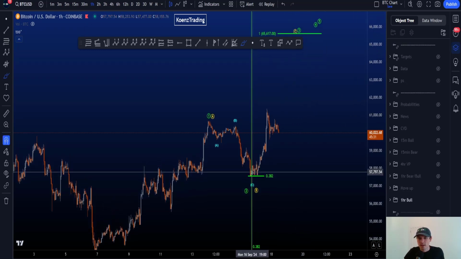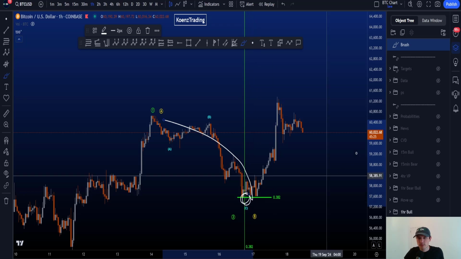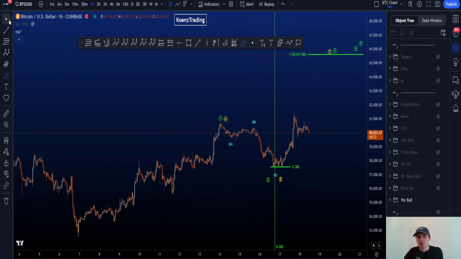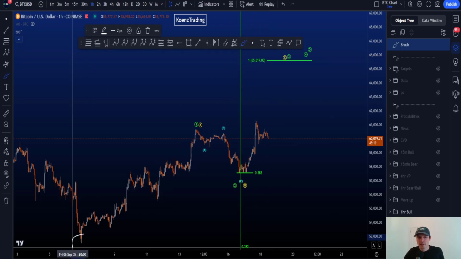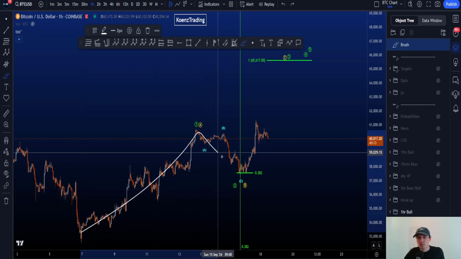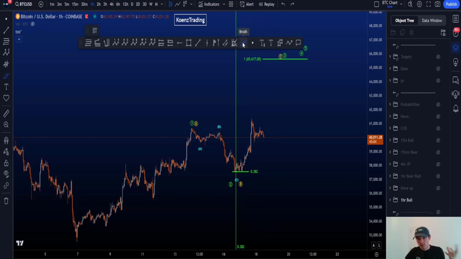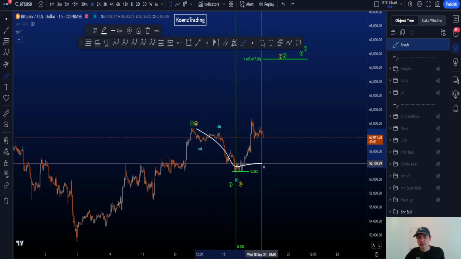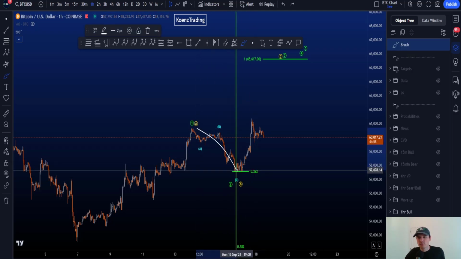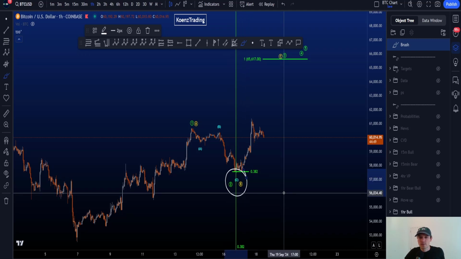wave 3. Now, if I zoom in, you can also see that this move to the downside ended just after the 0.382 Fib time, which is the vertical line that you see on my chart, taken also from the start to the end of wave 1 or A, to compare this move up in time with the move down in time. You do like to see a wave 2 or B ending after at least the 0.382, which happened. So theoretically, this move to the downside hit a minimum retracement target, and it also hit the minimum time target. So from a theoretical standpoint, there's absolutely a possibility to count this as the end of a wave 2 or B.